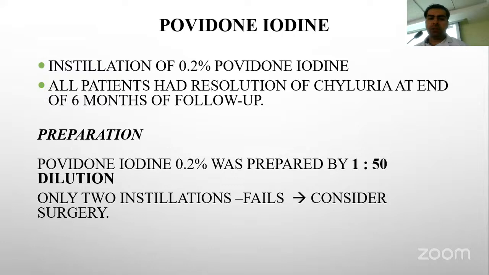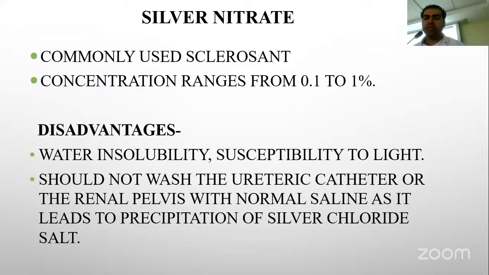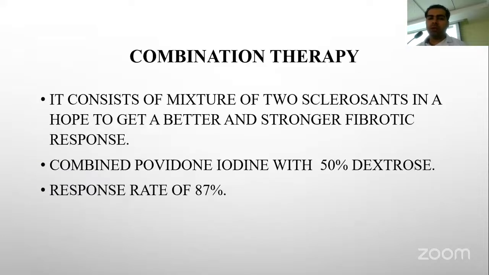For povidone iodine, the instillation is done at 0.2%, and all the patients who were treated by this method were relieved of chyluria at the end of 6 months follow-up. Silver nitrate is the most commonly used sclerosing agent, used in the concentration range of 0.1 to 1%. The combination therapy is used when a stronger fibrotic response is expected, and it can be used with combined povidone iodine with 50% dextrose solution.